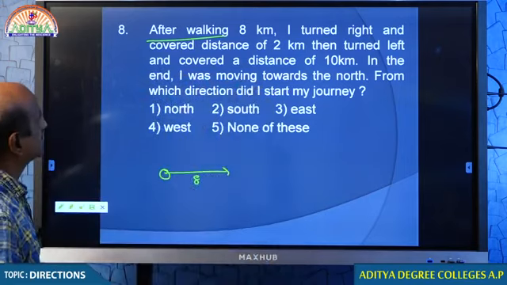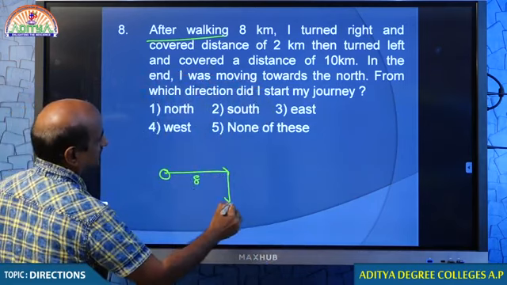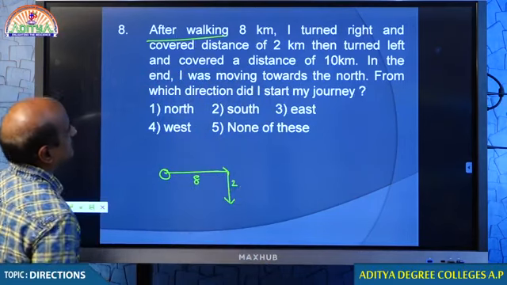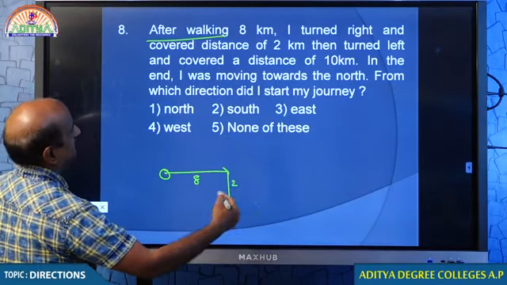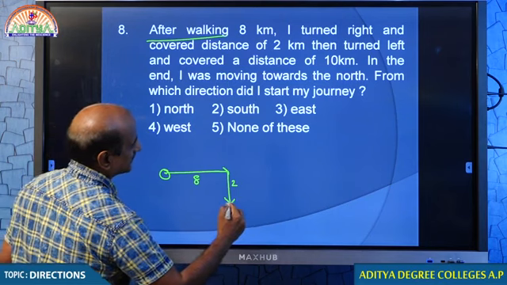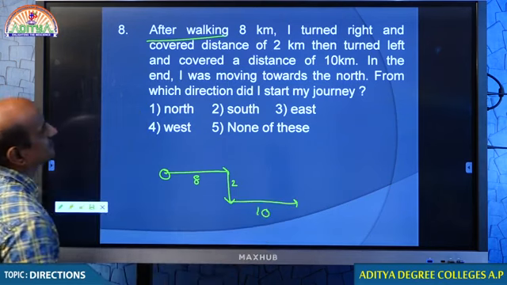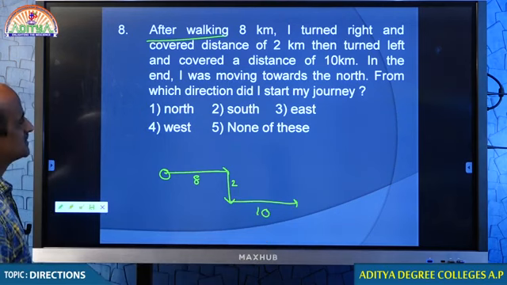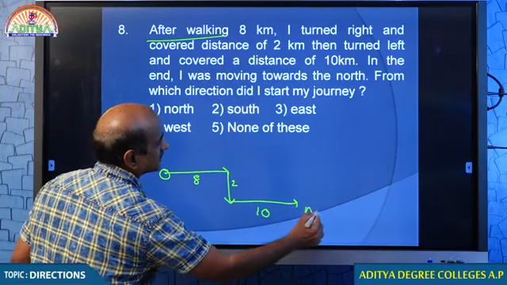What happens? I turn right and cover a distance of 2 kilometers. Then turn left and cover a distance of 10 kilometers. In the end, I was moving towards north.